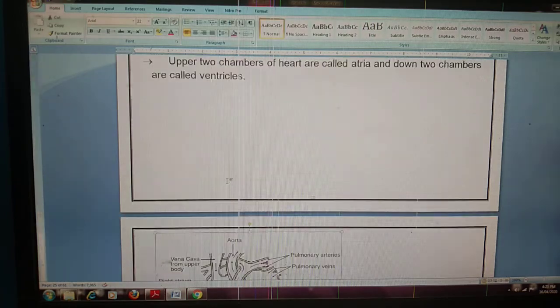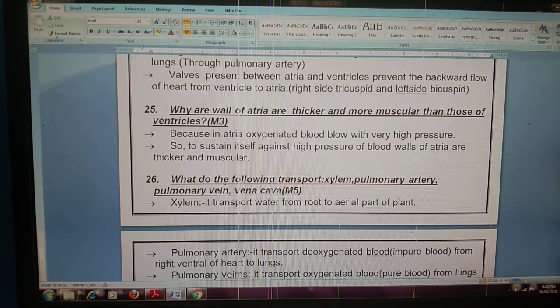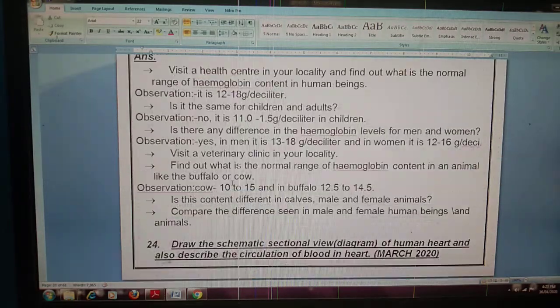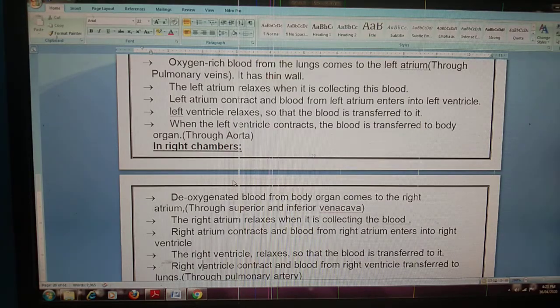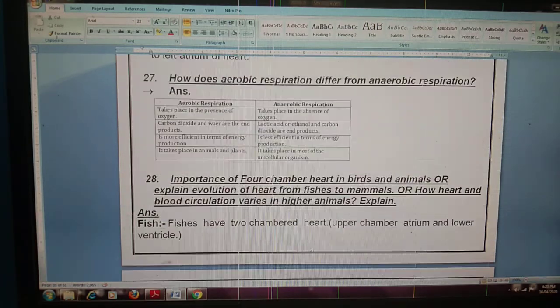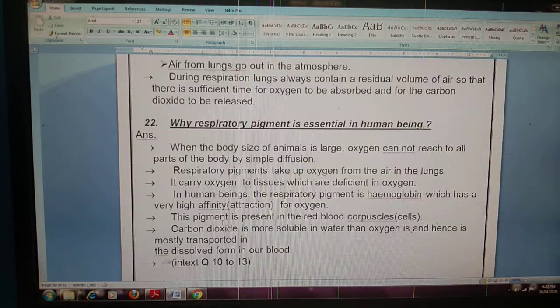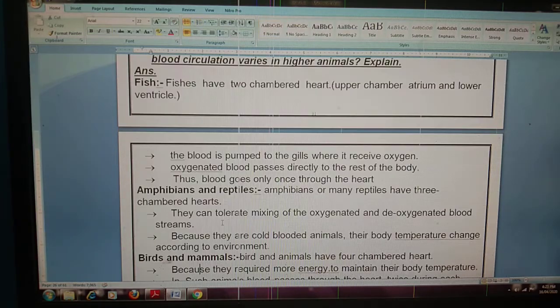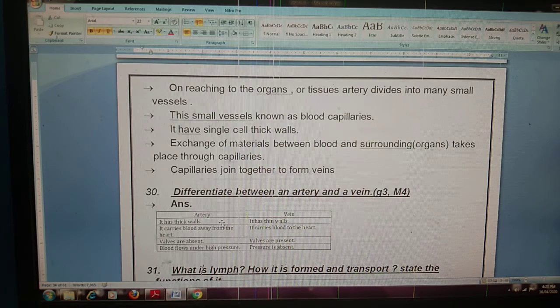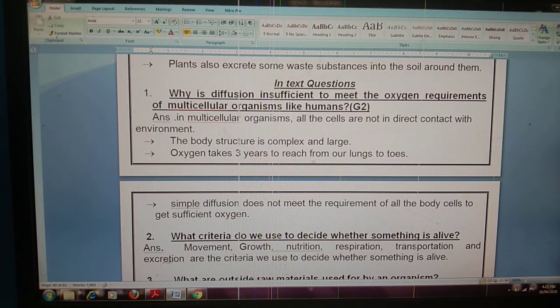Out of those 4, the first question is, why is diffusion insufficient to meet the oxygen requirement of a multicellular organism like human?